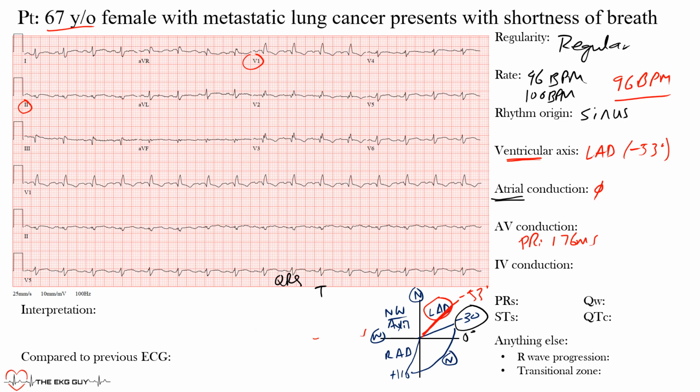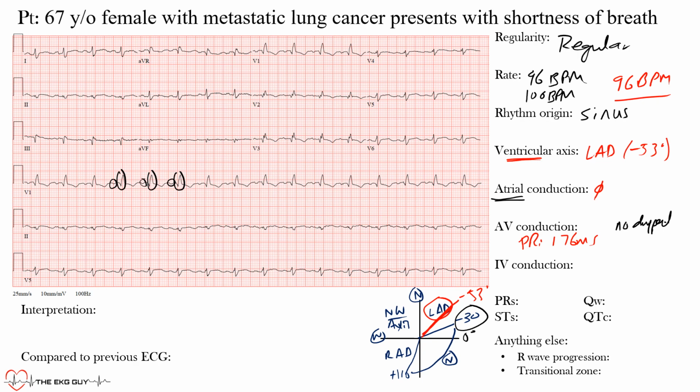The other thing we want to look at and make sure with this is that there's no drop beats, and we mentioned earlier that there's one QRS complex for each P wave that precedes it. What do I mean by that? Here's one P wave, here's a QRS complex, one P wave, QRS complex, one P wave, QRS. There are no drop beats. And there's always consistency. All those intervals are the same. The PR interval is consistent throughout. So we have no AV blocks or any evidence of conduction problems through that AV node here.